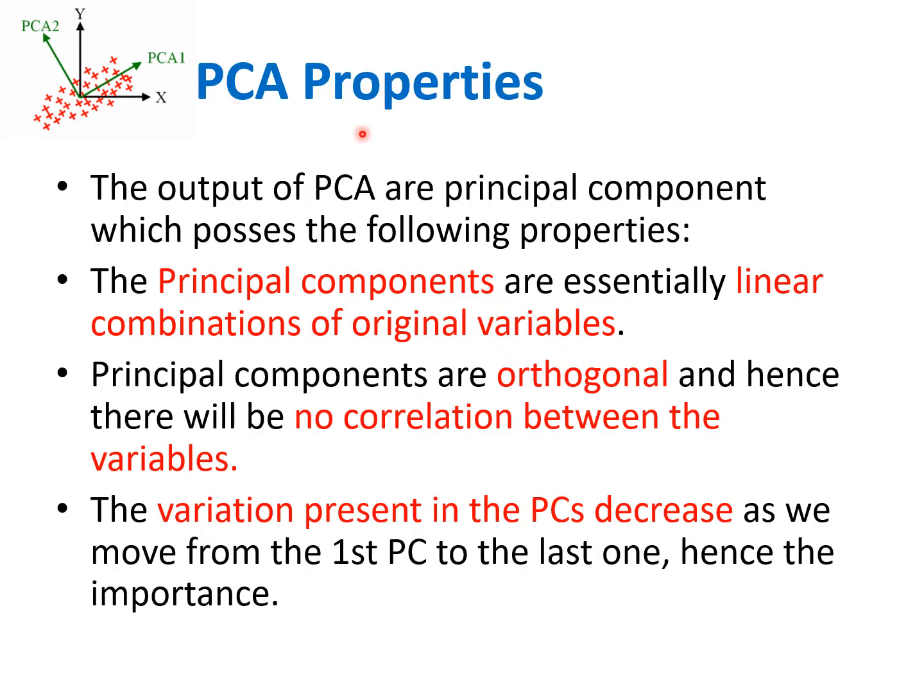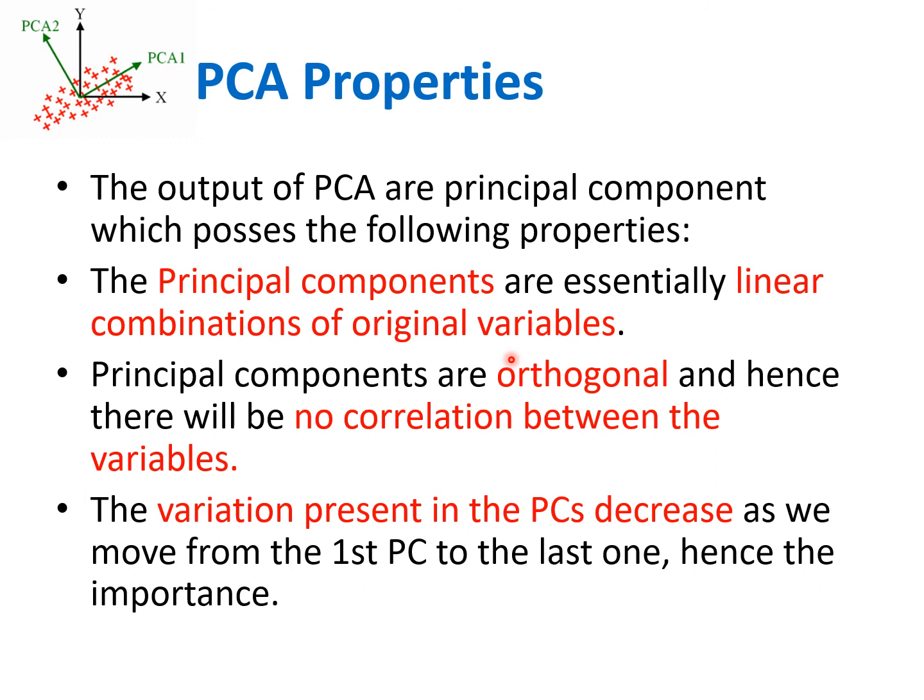Now we will see the properties of principal component analysis. The output of PCA, the principal components, possesses the following properties. These principal components are essentially linear combinations of the original variables. In the previous slide, I already told you about dimensionality reduction.